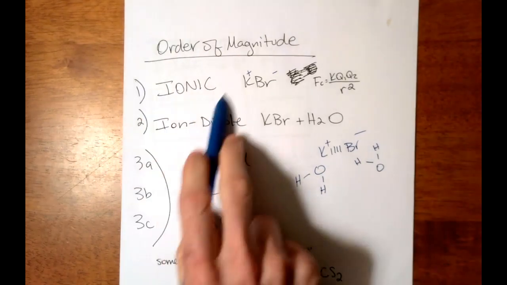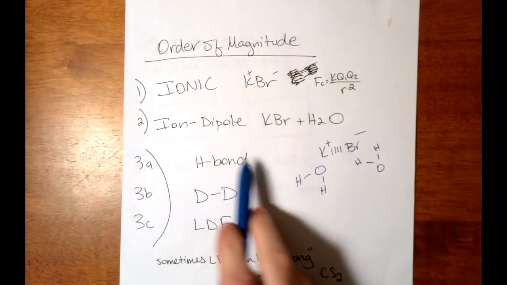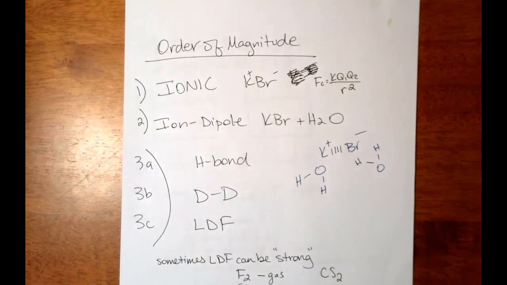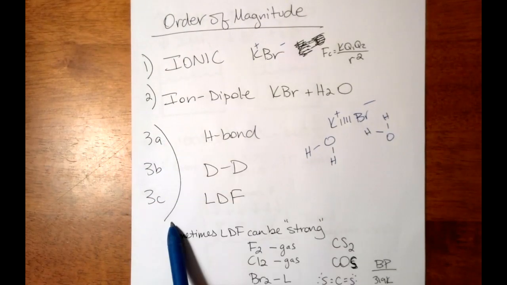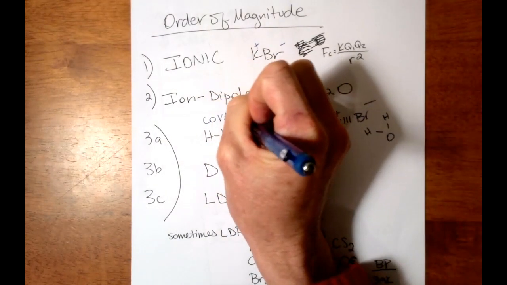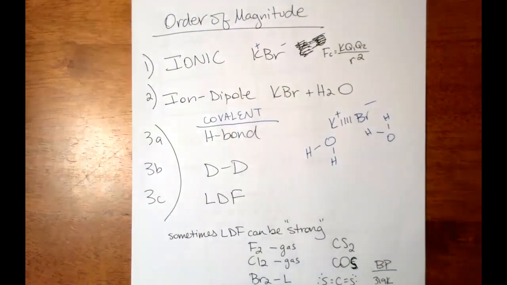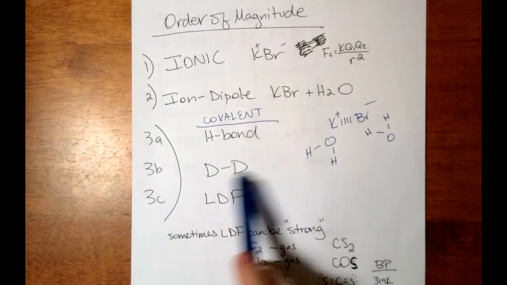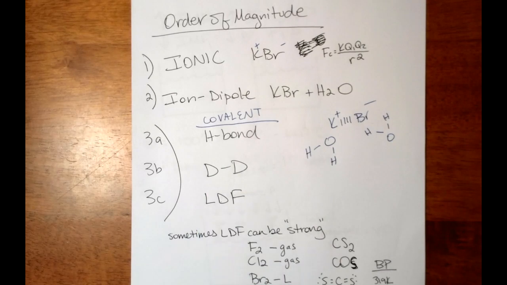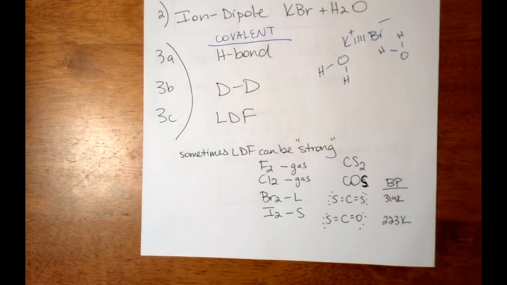Not as strong as straight up ionic, but they're still pretty strong when you're looking at things like just the force of attraction themselves. And then we have those found in our covalent molecules. So covalent, just all nonmetals, are beneath your ionic. Hydrogen bond, dipole-dipole, LDF.